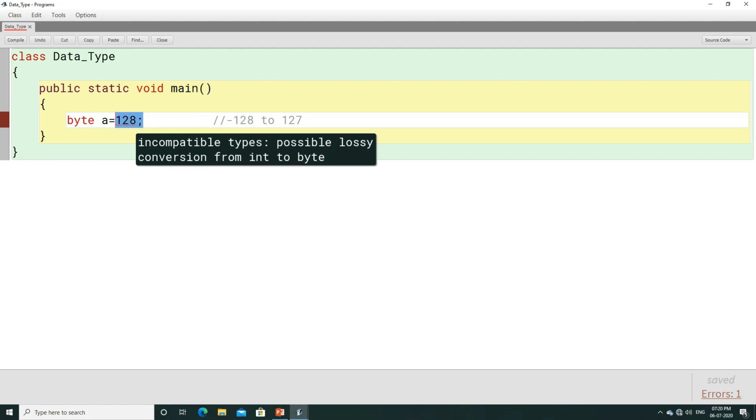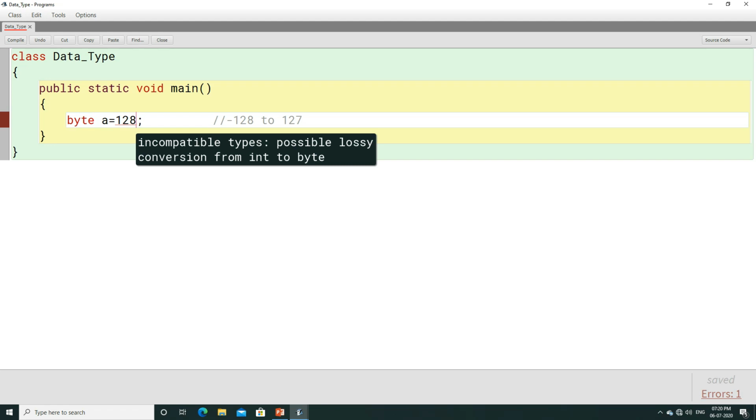this is an integer value 128. I have told you that by default all the numbers are integer numbers. Whenever no point value is used, it is by default considered as an integer number. So here it is showing you an error that this is an integer number which cannot be converted to byte automatically. The reason is you have crossed the limit of byte.